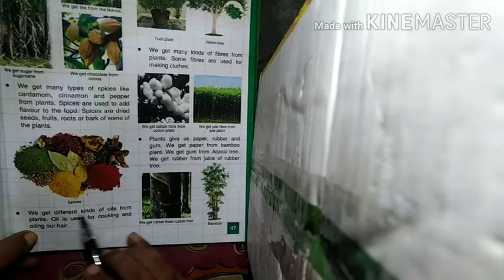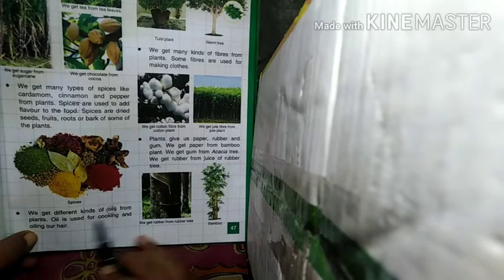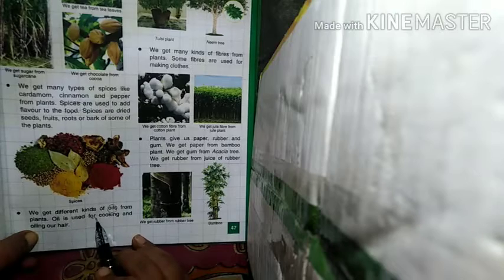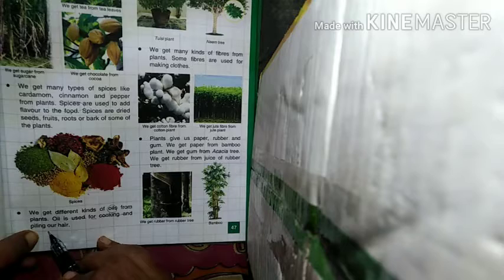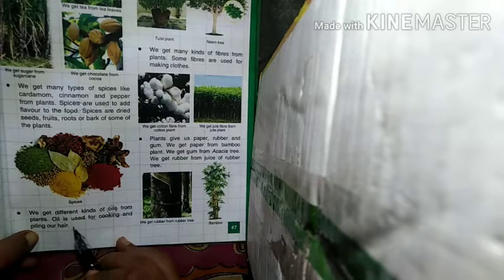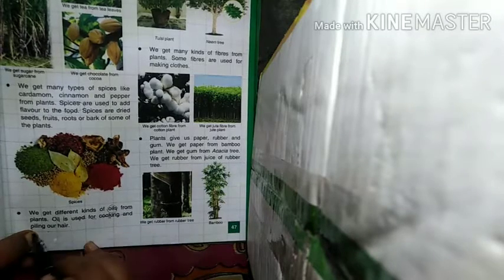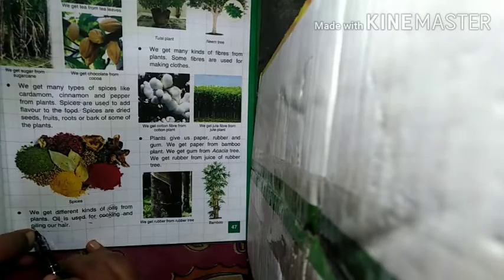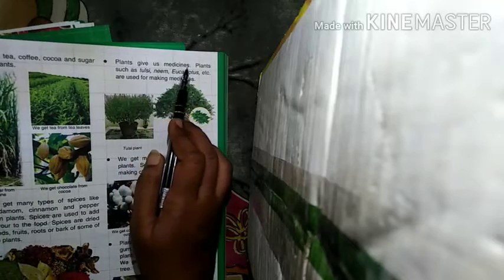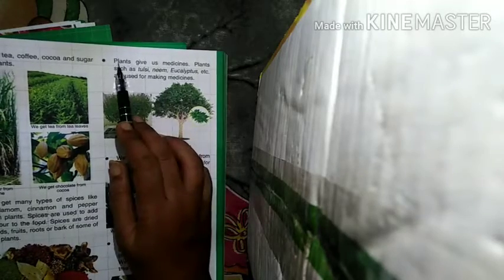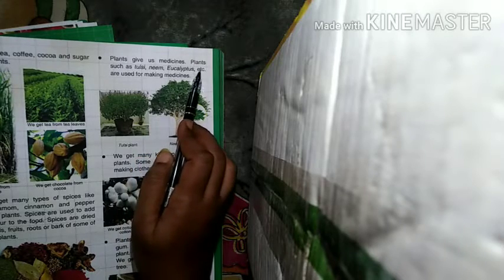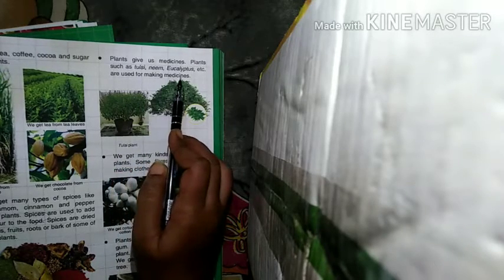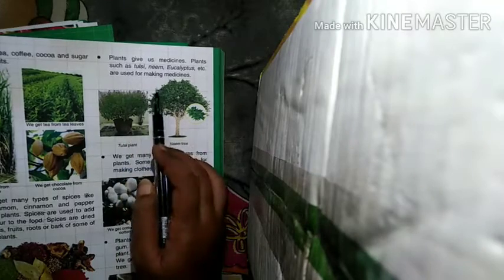Now we get different kinds of oil also from plants. What is oil used for? Oil is used for cooking, and we put oil on our hair also. So oil is used for cooking as well as for oiling our hair. Now plants give us medicine. We get medicine from plants such as tulsi, you know very well, tulsi, neem, eucalyptus, etc. They are used for making medicines.